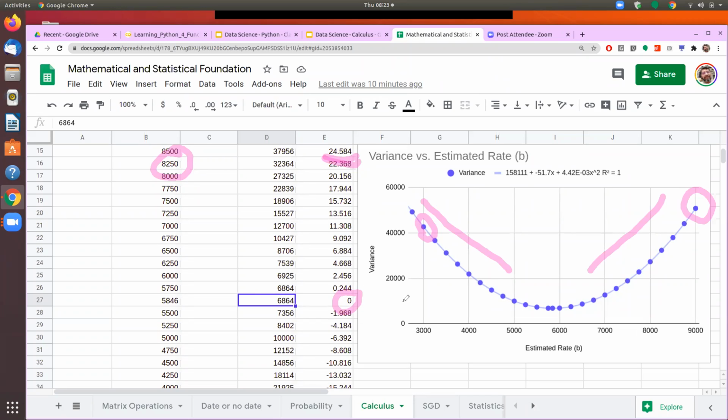So the objective of the gradient descent algorithm, which is used to find out the best value for our regression estimator, this is the process which is followed. So the system will also follow the same trial and error process, but in a somewhat refined fashion. We were just doing trial and error with 7000 or 5000, seeing the variance. Now, rather than seeing the variance, it will see the slope or the gradient, because I know that whenever the slope or the gradient becomes zero, that's the point where my variance would be at the minimum. And that's the point the algorithm has to find out.